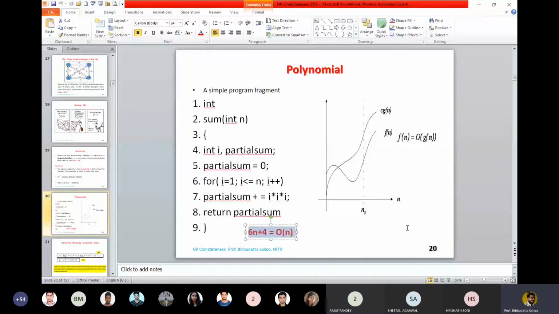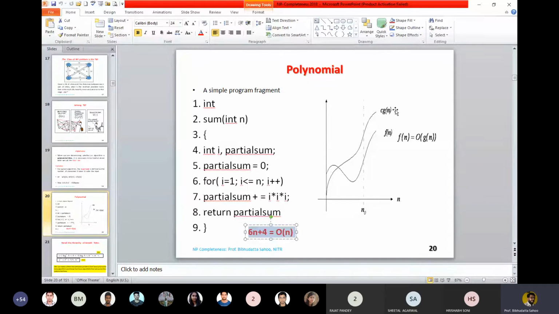You see, 6n plus 4. Simply write it: 6n plus 4 is less than 7n. So 7 is your constant c and n is a linear function of gn. Now you go on guessing the value of n for which this condition holds true.